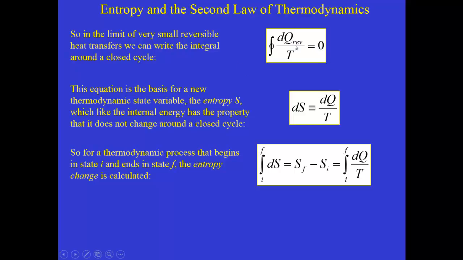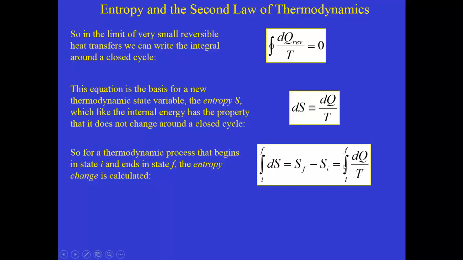And so when we find that we've got a term like this dQ over T, we're going to give it a special name. We're going to say that for a differential amount of heat transferred at a particular temperature, we can define a differential change in a function S that we will call the entropy. And so if we had a thermodynamic process that begins in state I for initial and ends in state F for the final, then we could add up all of these changes in S, these entropy changes, to get the overall change in entropy for that process, delta S, or S final minus S initial. So it would be this integral of dQ over T.